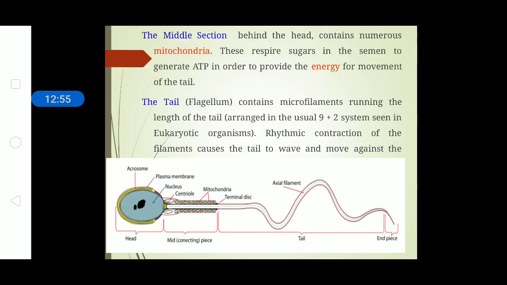The middle section consists of numerous mitochondria. As we already know, mitochondria is the powerhouse of the cell, and we have seen in our previous slides that fructose is supplied to the cells. So the mitochondria generate ATP from the fructose and provide energy for the movement of the tail. The tail, which is a flagellum, helps in providing direction and forward motion to the sperm so that it can reach the ovum.